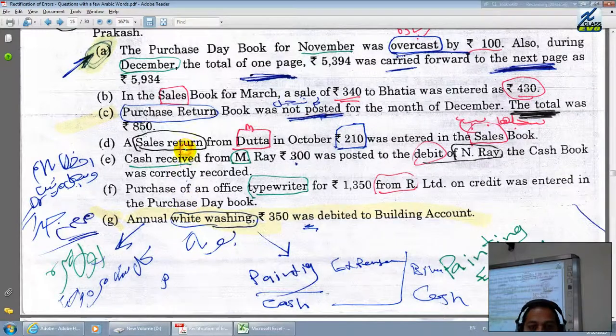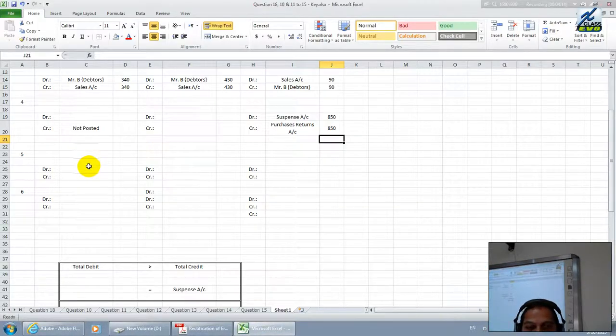Next. Sales returns was not entered. They very clearly say sales returns from Mr. D during October, the value is 210. What actually is it? Sales returns always has a debit balance, very good.